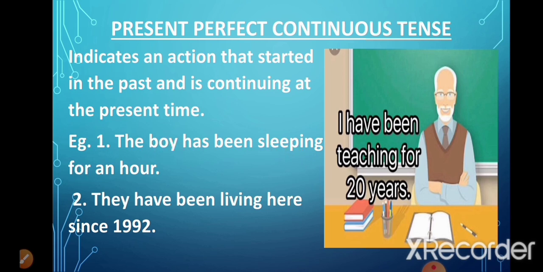Now in the second sentence, we talked about the starting point when the action had started. For example, we said 1992. They had started living there. They have been living here since 1992.